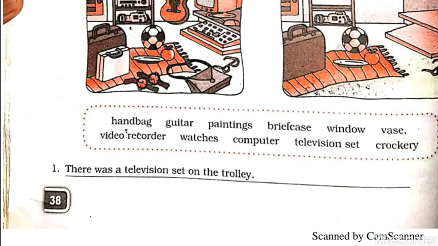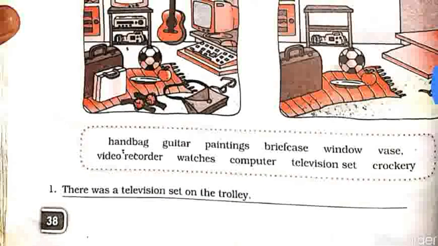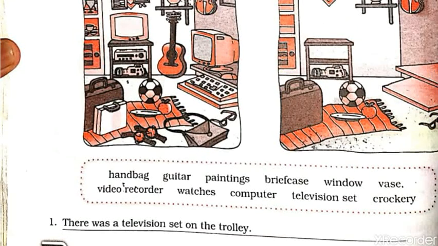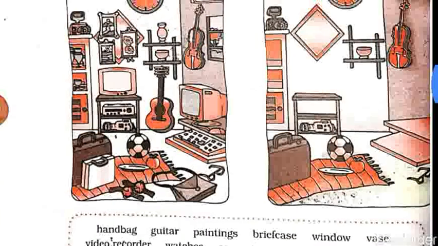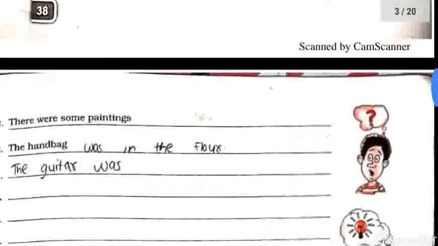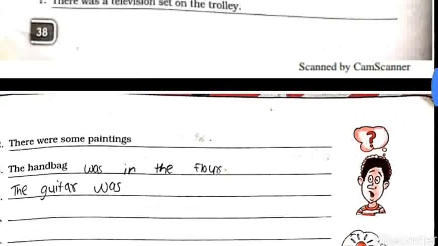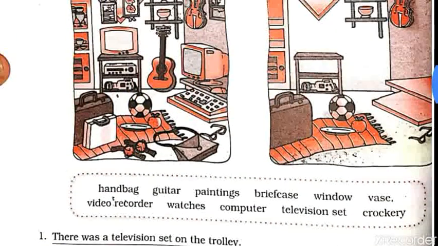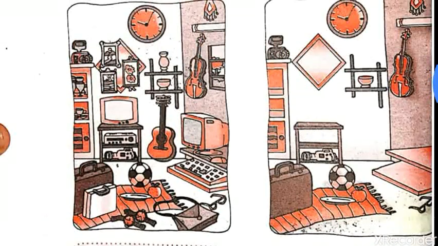And for your help, some words are given. The first one is done for you also. There was a television set on the trolley. You can see that the television set is missing from the trolley. Second one, there were some paintings. Look at this picture.